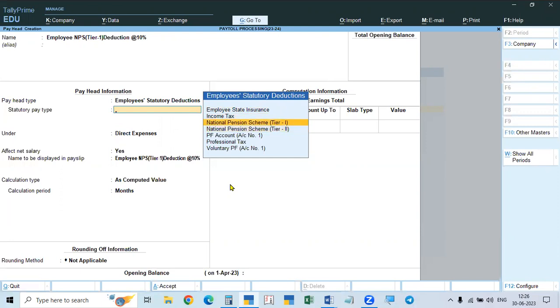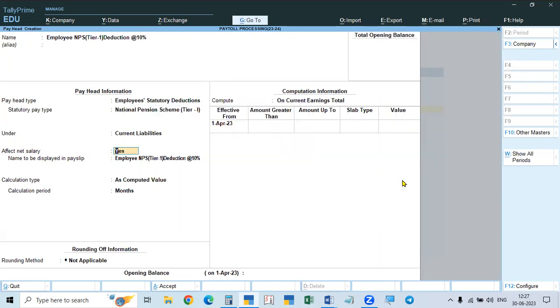The difference is, Tier 1 means we cannot withdraw anything till 10 years. After 10 years, you can withdraw 25% of the amount available in the scheme. Tier 2 means there are no restrictions. You can withdraw part or the full amount at any time you want. But generally every employer opts for Tier 1 only, so we are taking Tier 1. The National Pension Scheme Tier 1 is also a current liability payable to the government directly, and it will affect the salary.